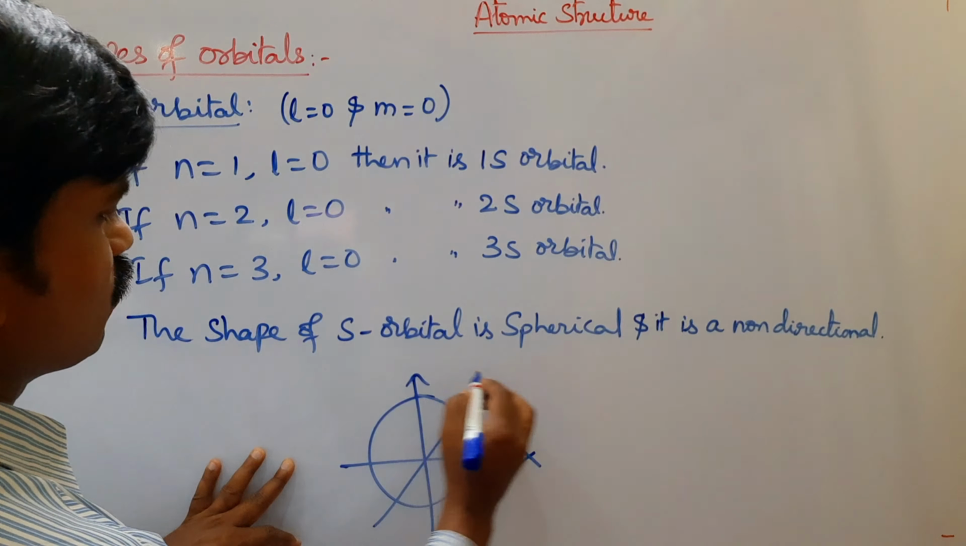So for example, this is the 1s orbital shape. In case of 2s orbital shape, you have to take like this. 3s orbital shape, you have to take like this. So this is the s orbital and shape of the s orbital.